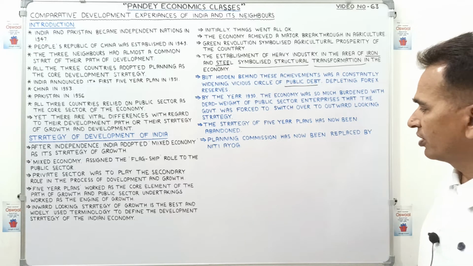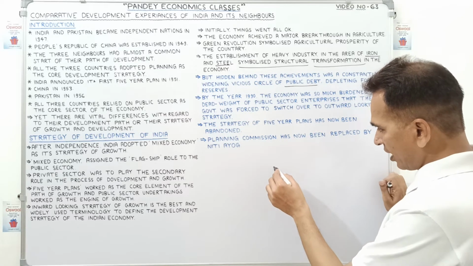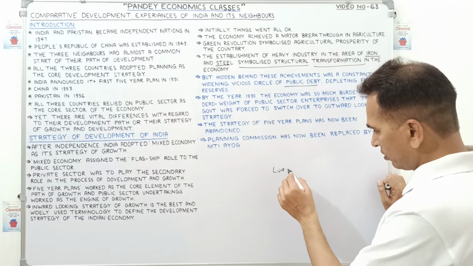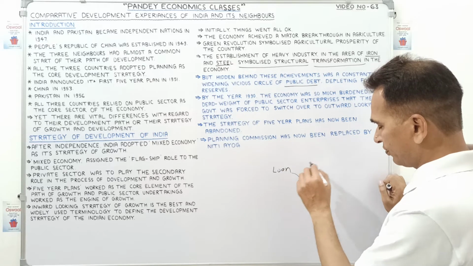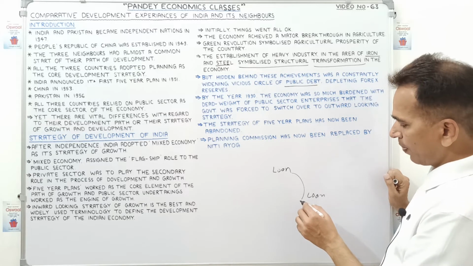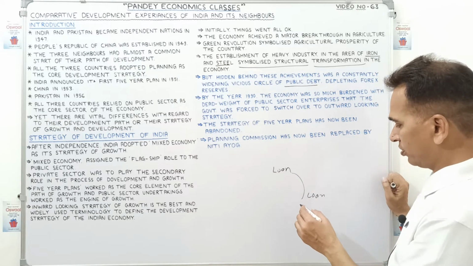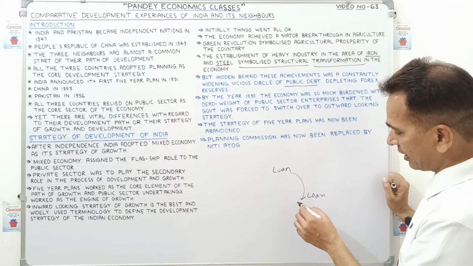Vicious circle means, children, we have a loan, right? We have taken a loan, and because of loss we are unable to repay the loan. To repay this loan we have taken again a loan, right?